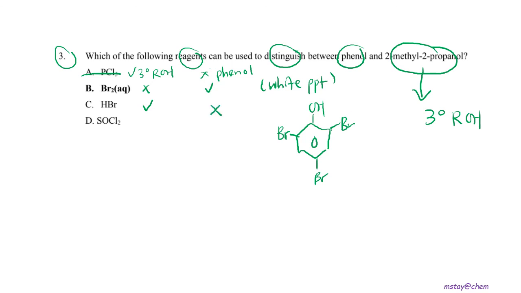Again, because HBr doesn't have any special color, we cannot see the changes. SOCl2 is also the same, it will react with the tertiary alcohol but not with the phenol. Due to no obvious changes, option D will not be accepted. So the correct answer for question 3 is B, because besides the reddish brown color decolorizing, we can also see a white precipitate formed.